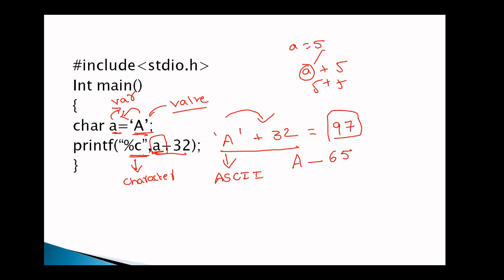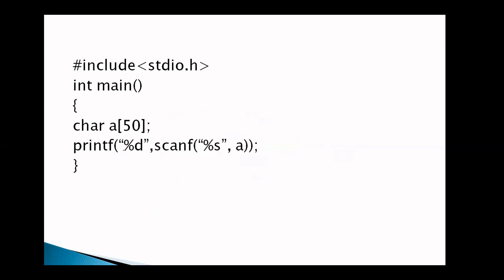Here, if you are using percentage d instead of percentage c, the output is 97. But here you are using percentage c. What is percentage c? Character. So what is the character that corresponds to 97? For small a, the value is 97. So what is the answer? The answer is small a. Here this a is character a, not this a. You got it?